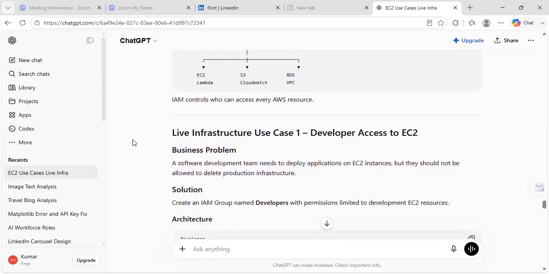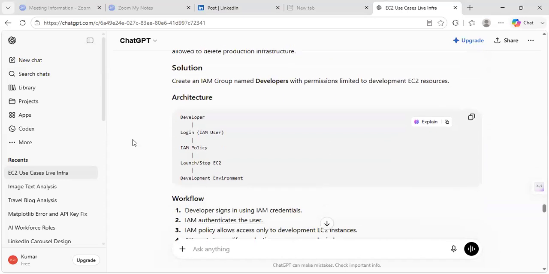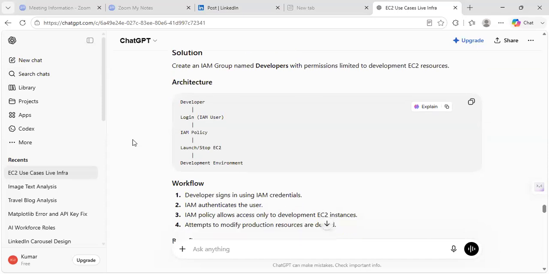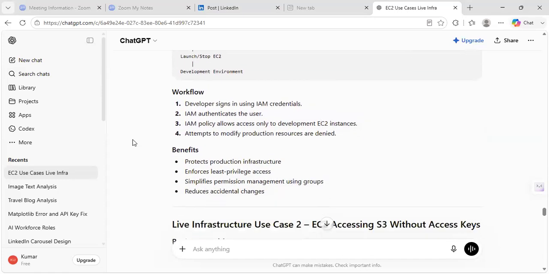Okay. Then the use cases, if you see developer access to EC2, we discussed it. Different roles need access permission. This is one of the use cases. So developer is there, login, IAM user is there, IAM policy is there for developer role. What services he needs, he needs to give the specifications. Then the cloud admin needs to give the policies for those permissions. Then they are giving access permissions to launch EC2 also. Then later on, these are the workflow actions.